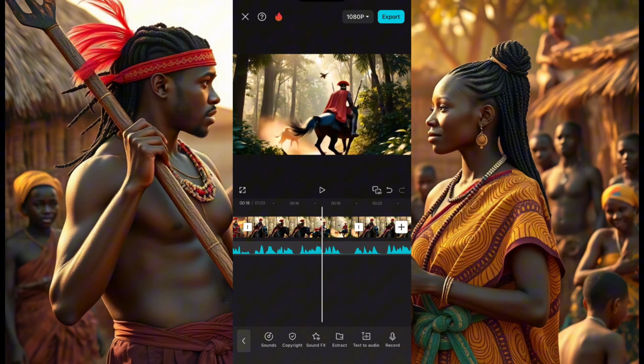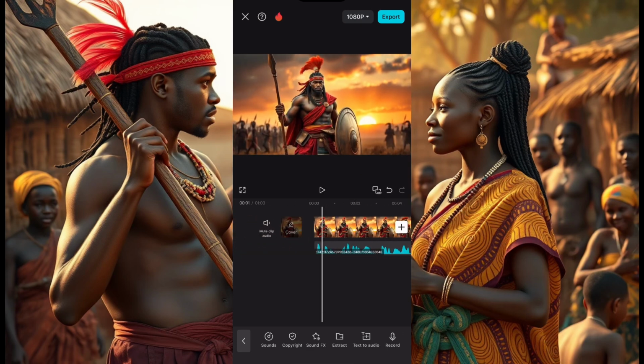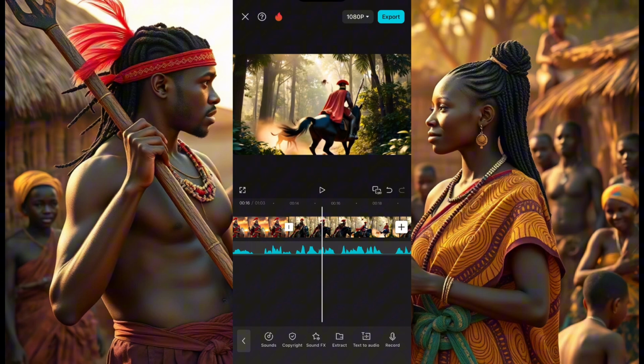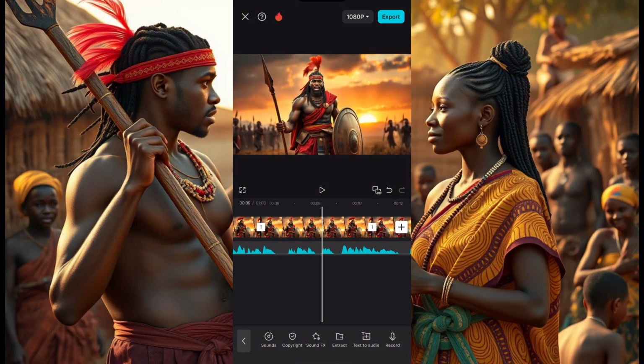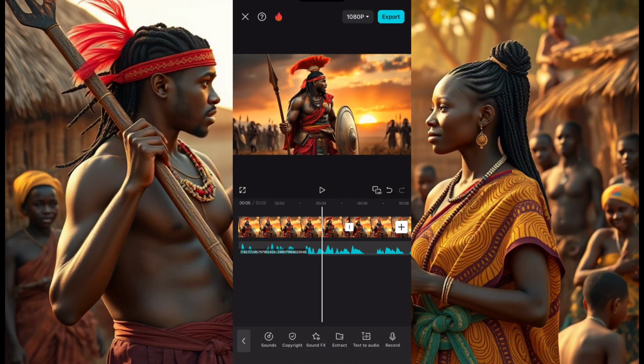Yeah, so you see how you align your stories. When you're done aligning your stories like this, you just click on export and you export your video. Okay, and that's it. Easy peasy. Seriously.